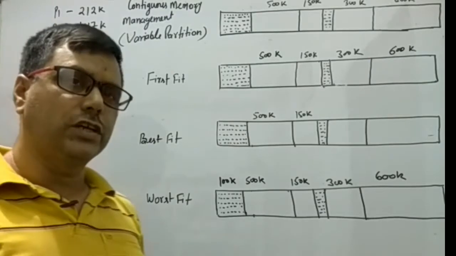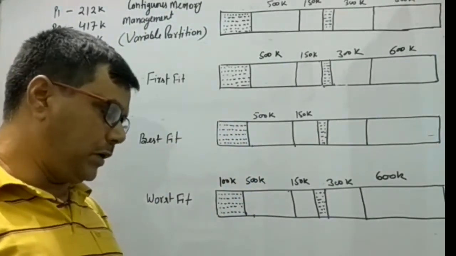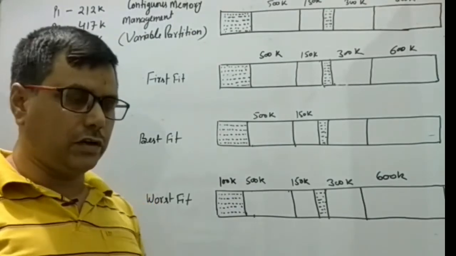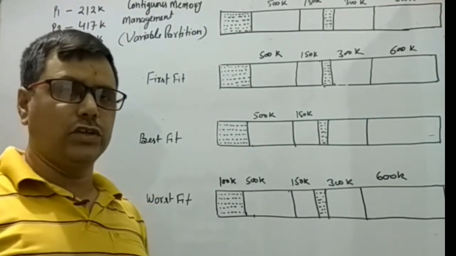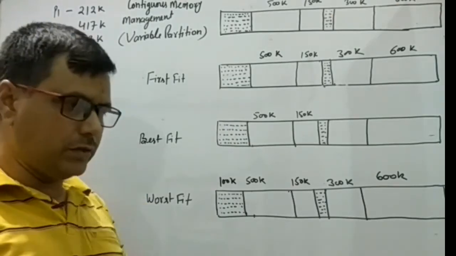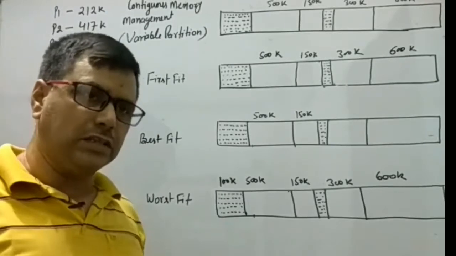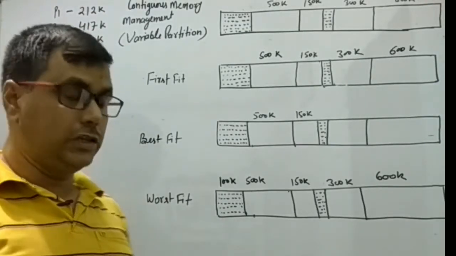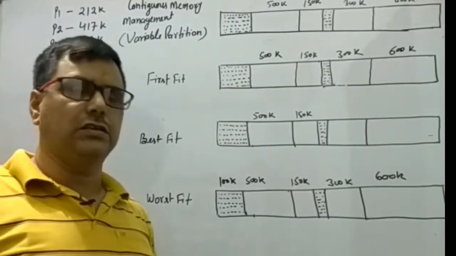But in the variable partitioning scheme, a partition is decided when a process requests memory space. Here the partition size is not decided in advance, and therefore we can have many partitions in the same memory.